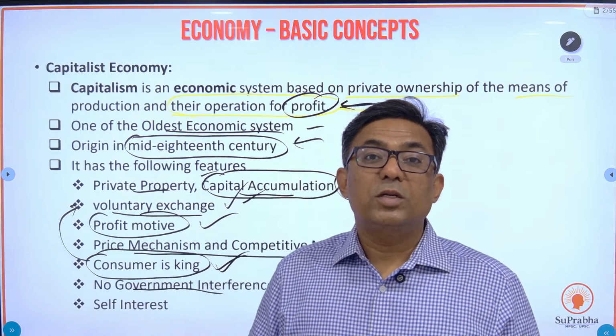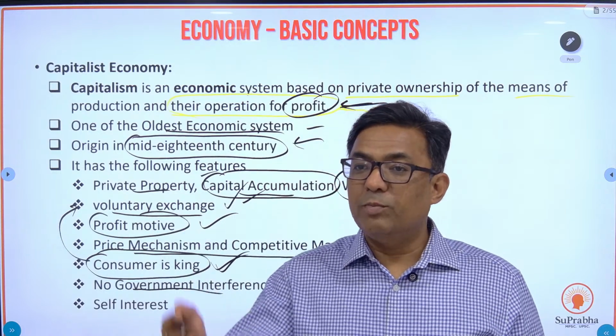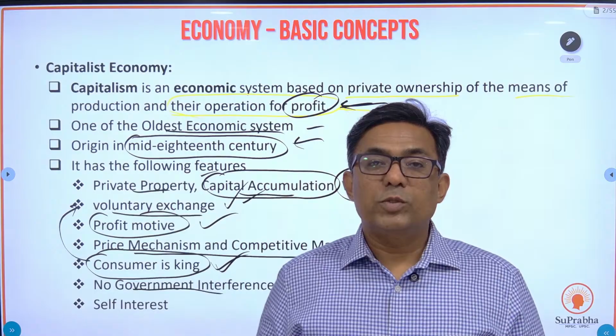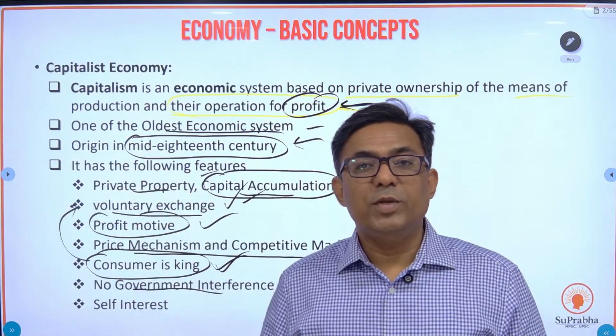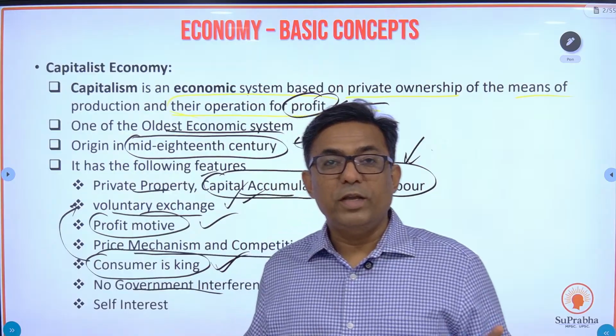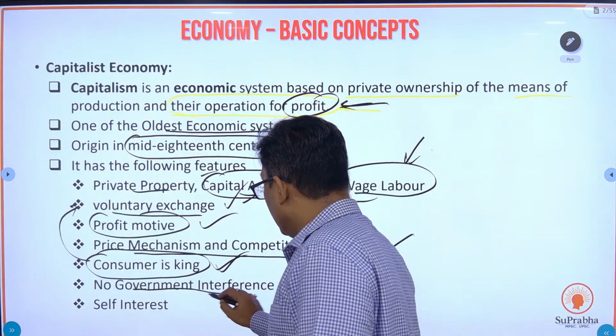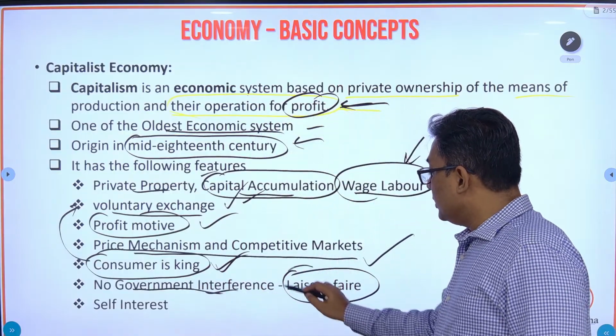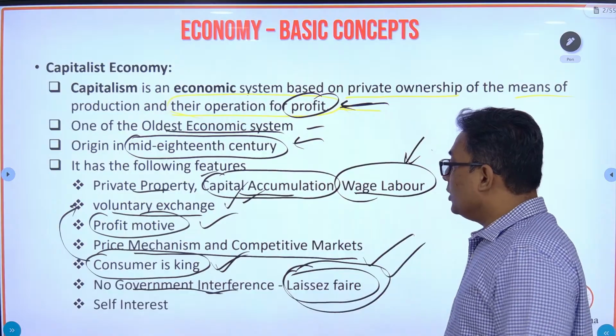Okay, government cannot dictate, but it's a government college. Government will definitely have the norms. Okay, fine, you are going to work for this many hours. Okay, you're going to produce only this much. That's all. Fine. So there is no government interference in a capitalist economy, that is known as laissez-faire.